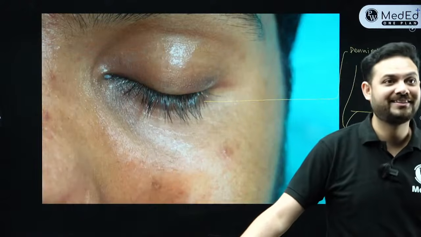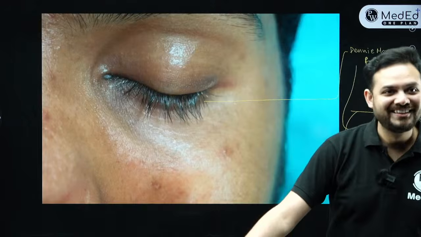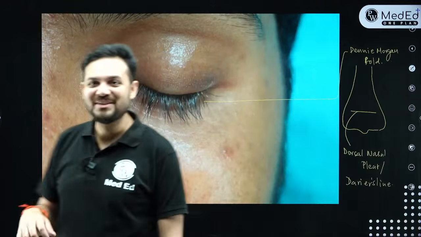I am shining? Okay, that's, I think, because of the camera. That's the camera effect, not my original face.